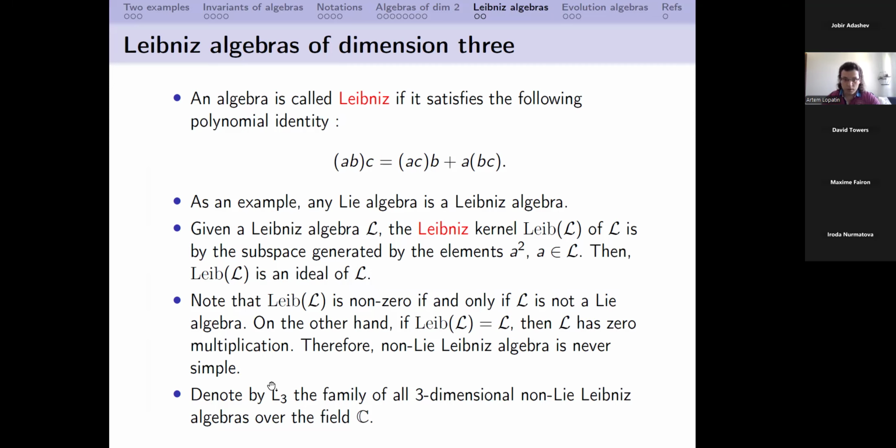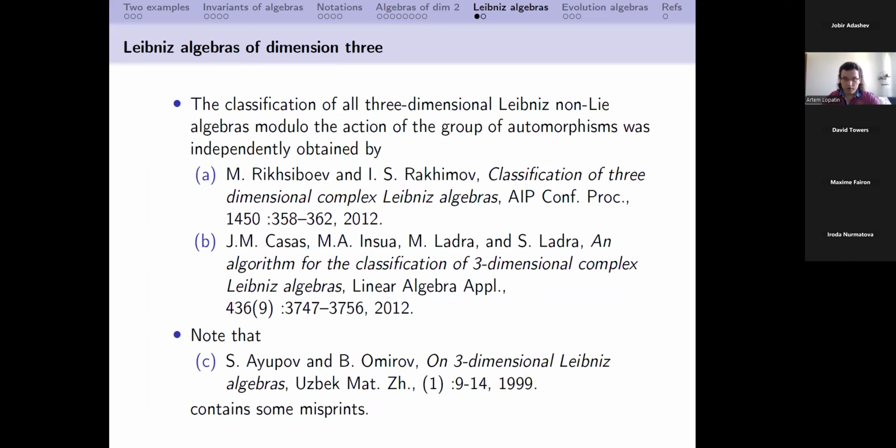And so denote by this symbol the family of all three-dimensional non-Leibniz algebras over the field of complex numbers. And so here we need, as before, a classification result. With classification results, here is quite a different and difficult situation. Well, the first classification was obtained here with some misprints. So it was pointed out in these two papers.